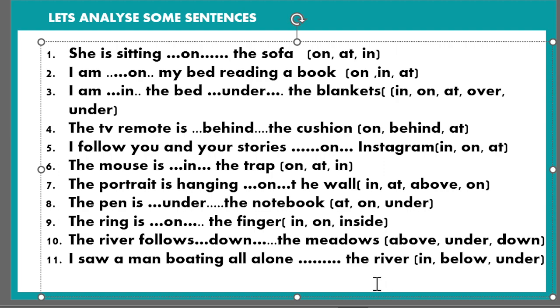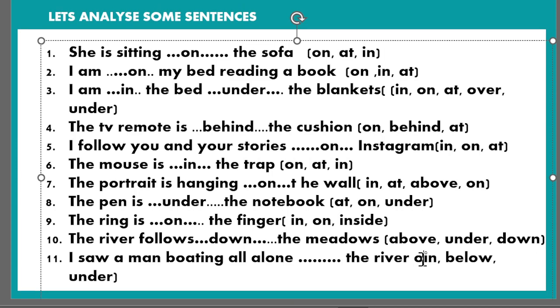So what will be the most suitable preposition here? I saw a man boating all alone dash the river. The option is wrong here. It is not in but on.